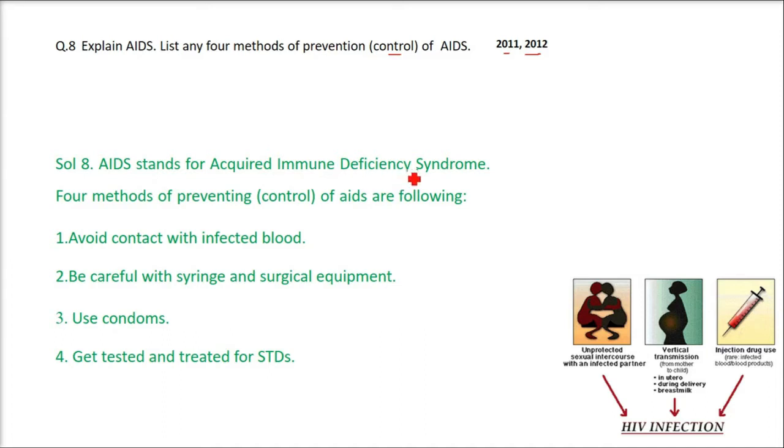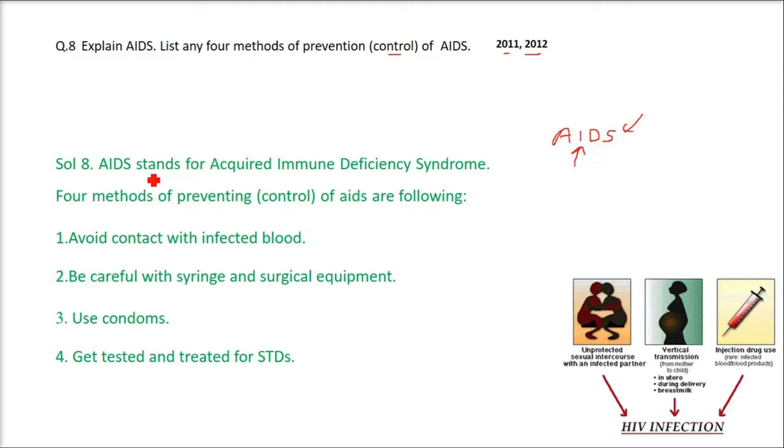This AIDS is a disease which makes a person's immune system weak, and the immune system is that system which fights the outer microorganisms like viruses, bacteria, etc. So if your body gets weakened by AIDS, you are not able to fight the outside viruses and the diseases which are there in the environment.